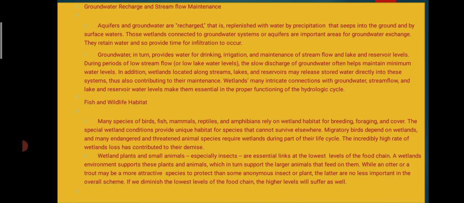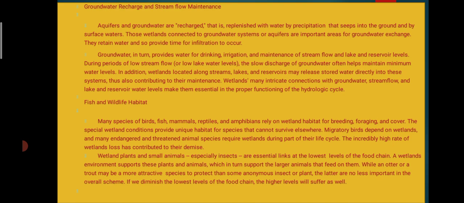In addition, wetlands located along streams, lakes, and reservoirs may release the stored water directly into these systems, thus also contributing to their maintenance. Wetlands may have intricate connections with the groundwater, stream flow, and lake and reservoir water levels, and this makes them essential in the proper functioning of the hydrological cycle.